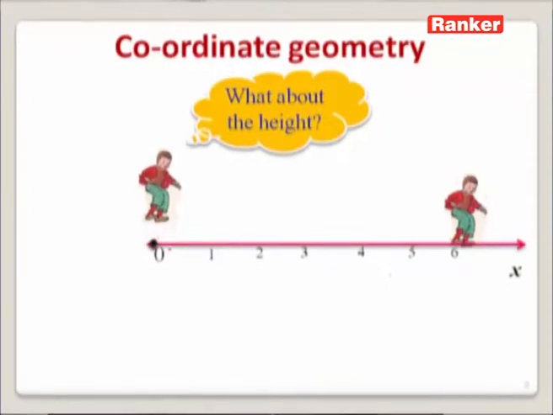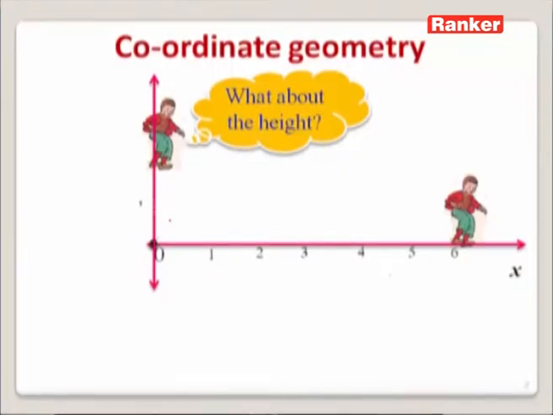So let us consider one more reference line which is drawn perpendicularly and passes through this reference point. Once again, let us calibrate this vertical line with equal intervals like 1, 2, 3, 4 and so on. Now it will be very easy for us to measure the height covered by Rakesh.